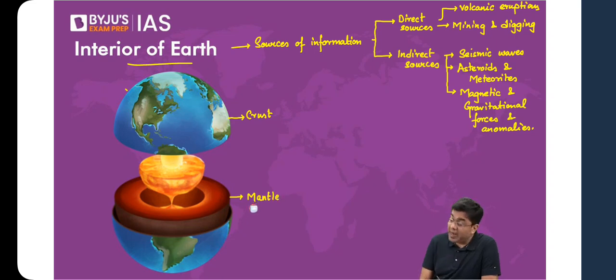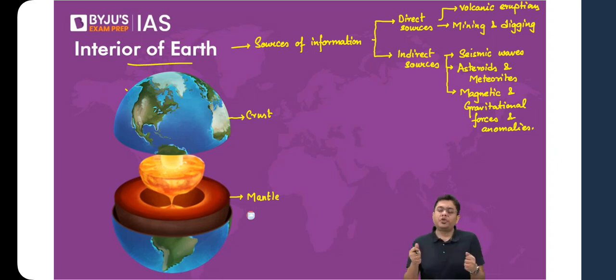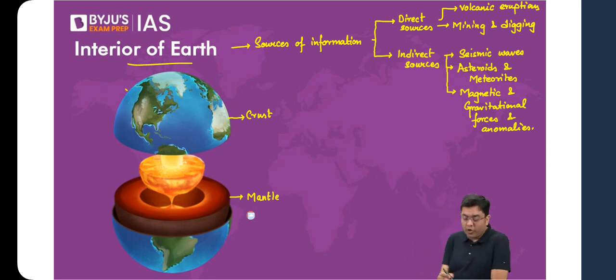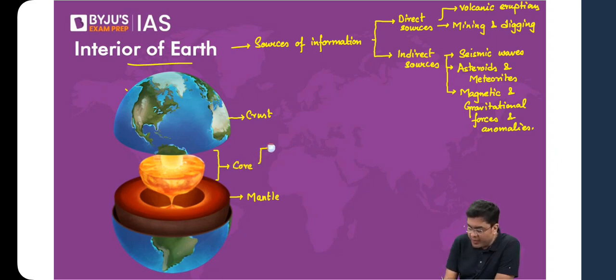Mantle is solid and it is very, very thick, but it is heated solid, so it can be deformed, stretched, etc. Its temperature is higher as compared to the region of the crust. Then comes the innermost portion, which is the core. So here you will find the outer core is in a molten state. Core has got two parts. Outer core is in a molten state.